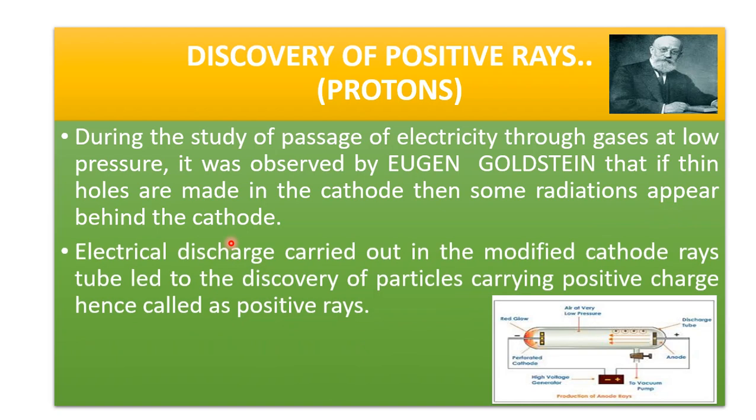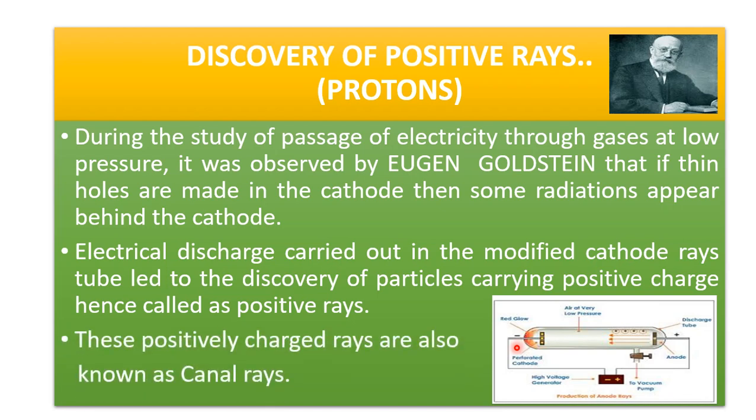Electrical discharge carried out in the modified cathode ray tube led to the discovery of particles carrying positive charge, hence called positive rays. This is the modified discharge tube which has a perforated plate to see the image. The positive rays are also known as canal rays.